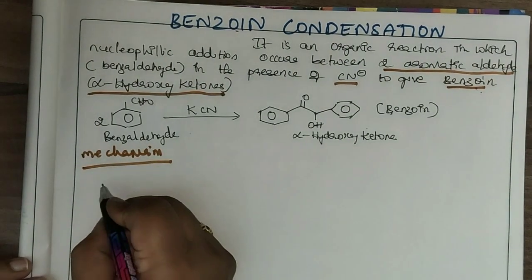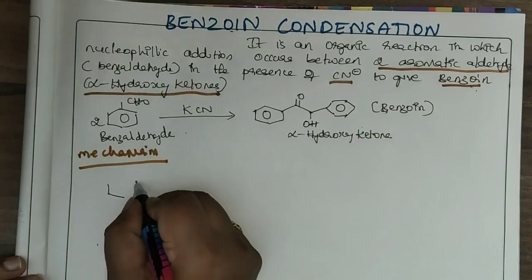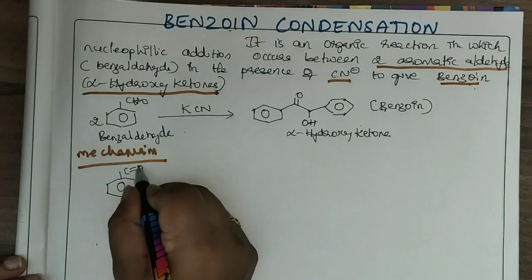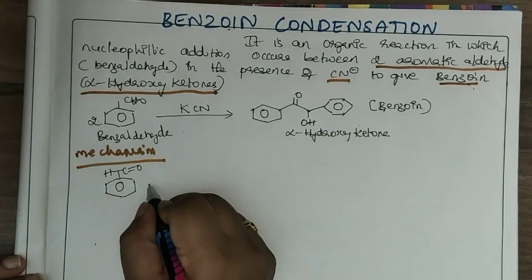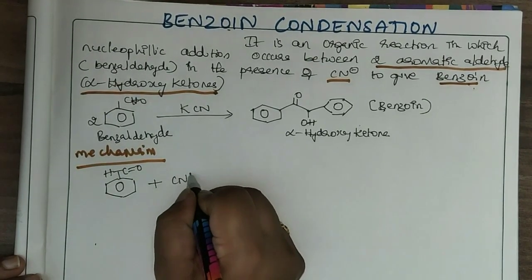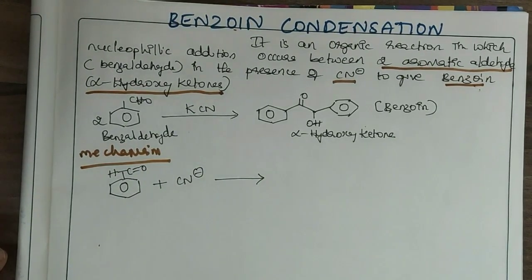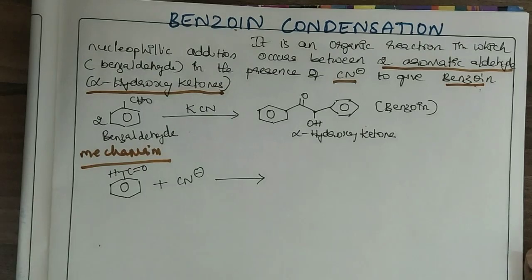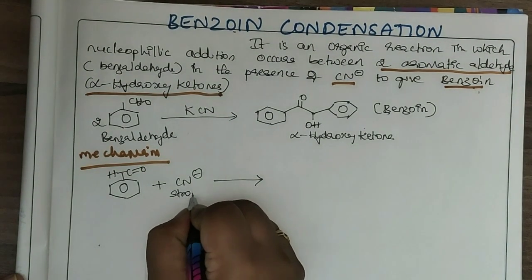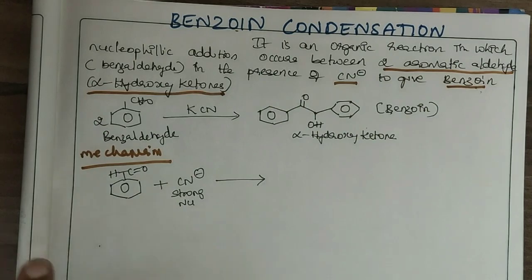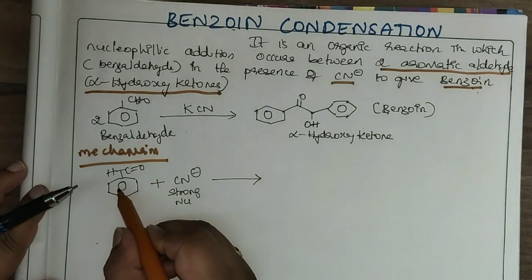So let's see the mechanism. In the first step, benzaldehyde is attacked by cyanide ion. Cyanide ion acts as a nucleophile. Cyanide ion is a strong nucleophile and it attacks the benzaldehyde.